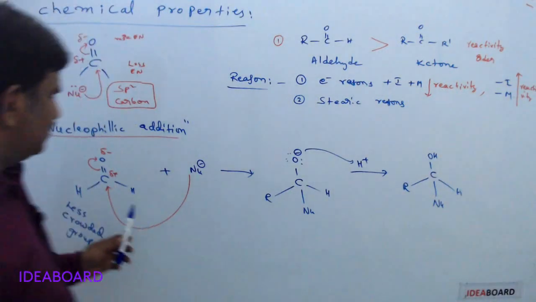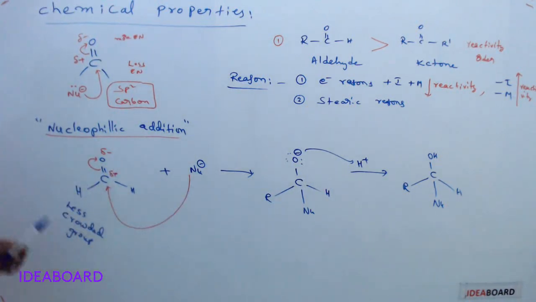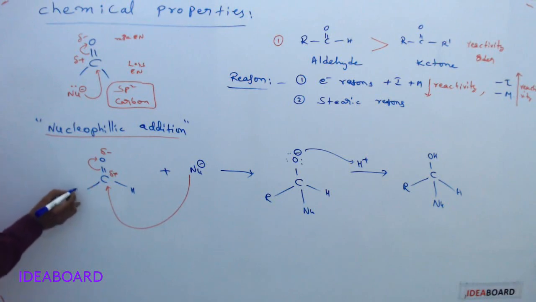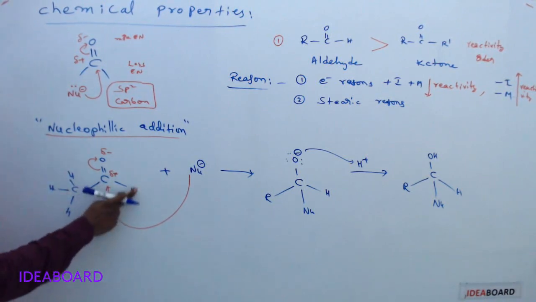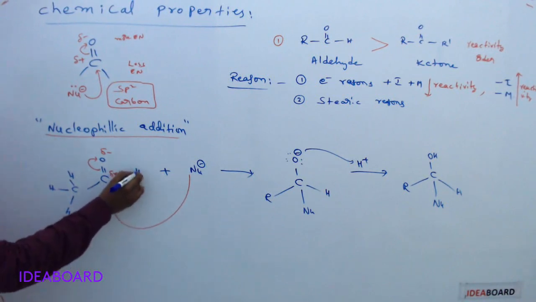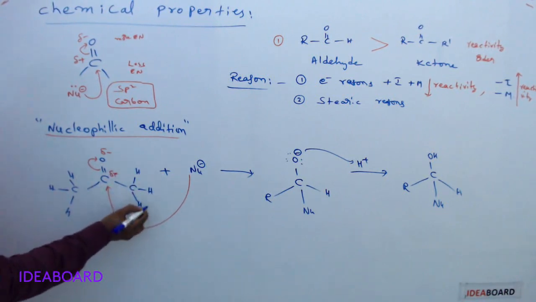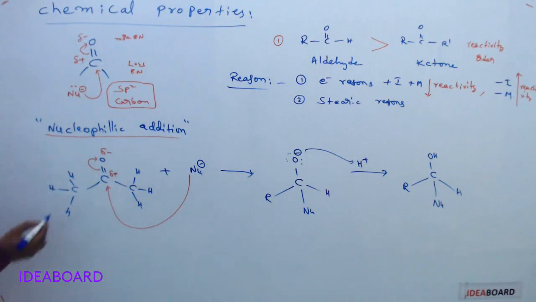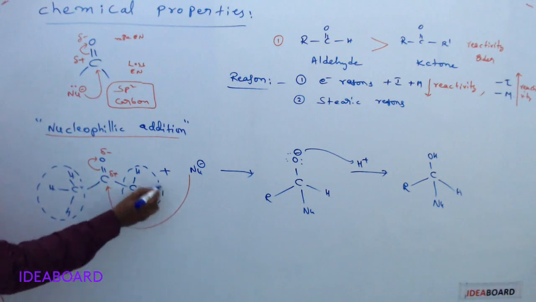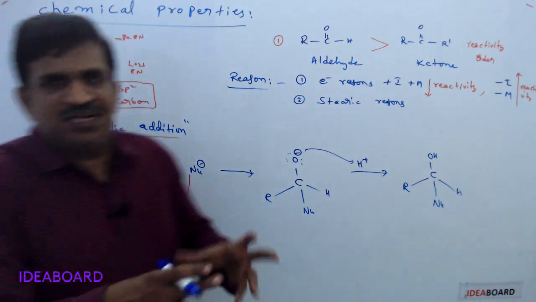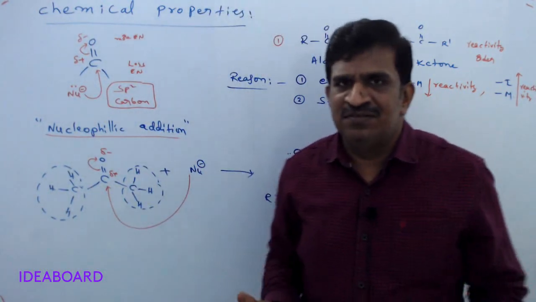That is easily undergoing reaction. For example, if I am changing this, hydrogen is a less crowded group. Suppose this has a methyl group, meaning H, H, H, and this is also a methyl group, H, H and H. If you see, this will now become a bulky group, and this is also a bulky group. When two bulky groups are present, what happens?